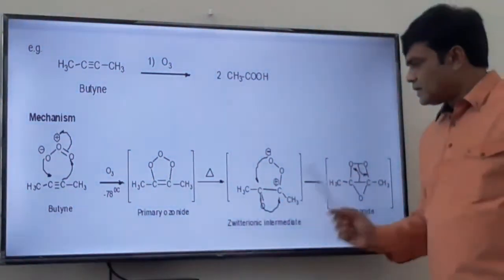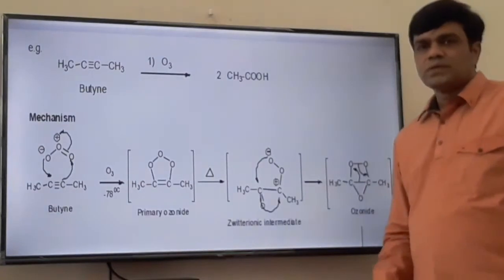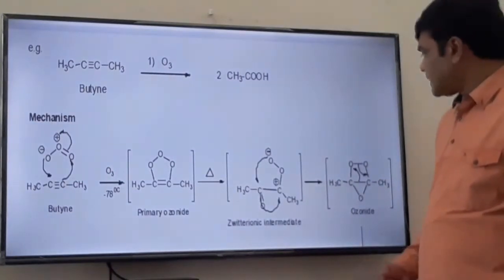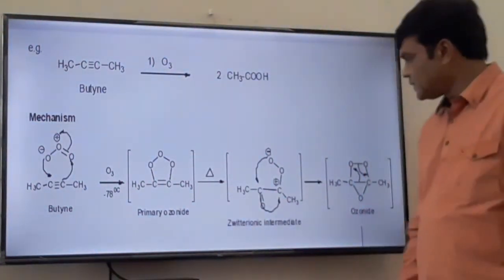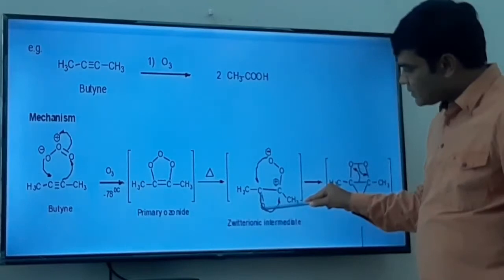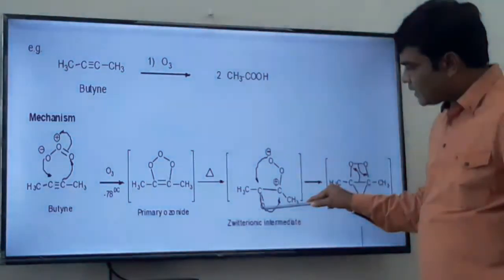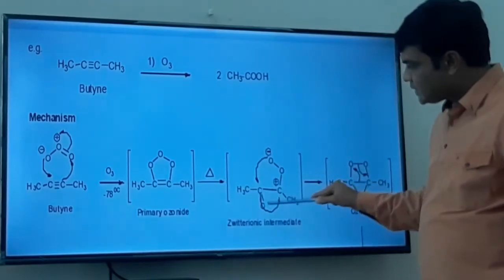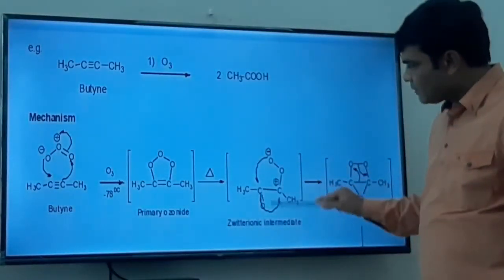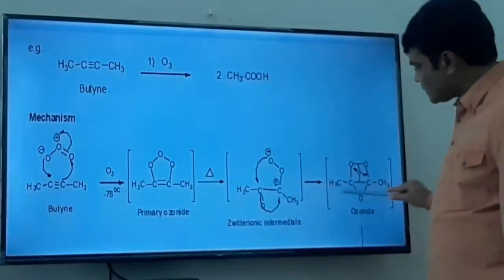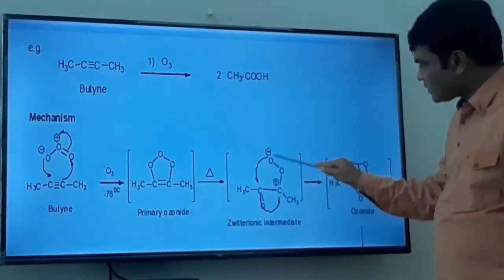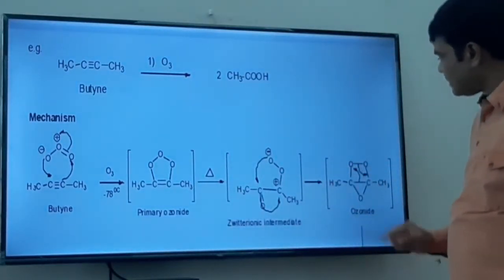We get this. It is called a zwitterionic intermediate because two ions are there, opposite ions, positive and negative charge. Now the next step is again cyclization, 1,3-dipolar cyclization, where this oxide ion attacks the carbonyl carbon from the backside, and these pi-bonded electrons move onto oxygen. Oxygen will have the negative charge, electron rich, carbon is deficient, so this bond is formed between carbon and oxygen. So two bonds are formed here, this oxygen-carbon bond and this oxygen-carbon bond. So here we get this 3-membered intermediate like an epoxide, and this carbon-oxygen bond formation takes place, and we get a 5-membered ring intermediate, which is ozonide.